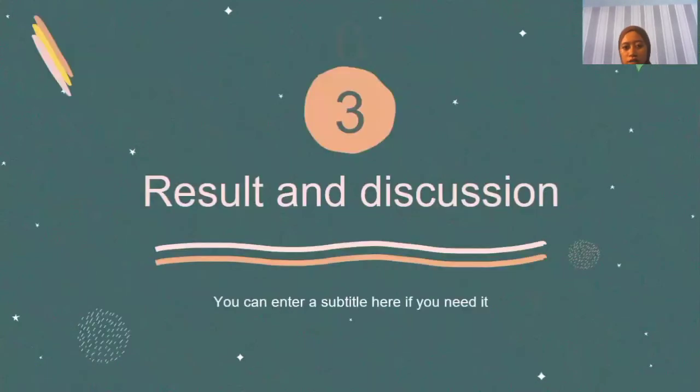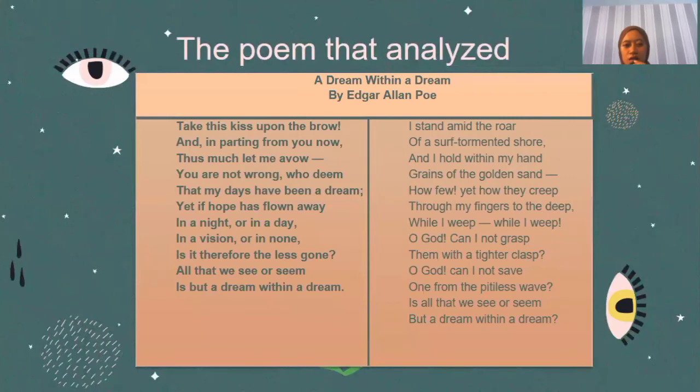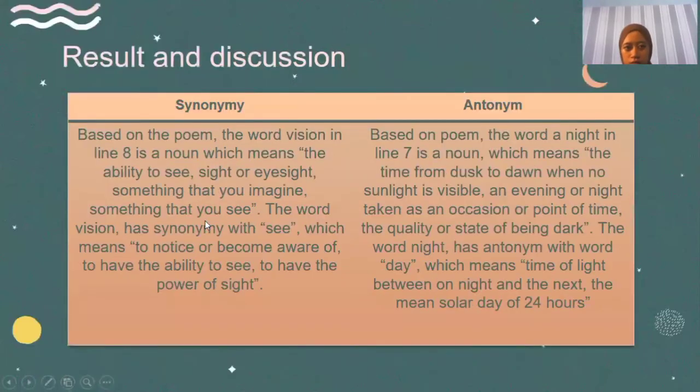The next is the result and discussion. This is the poem that the researcher analyzed, A Dream Within a Dream, written by Edgar Allan Poe, as you see on the screen. The result of the analysis is that synonymy and antonymy are found in the poem.